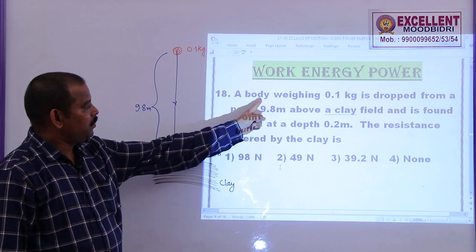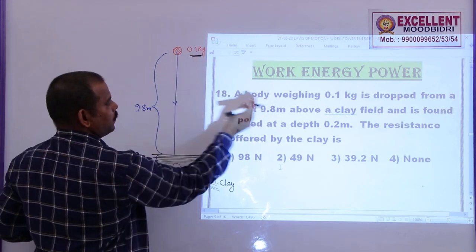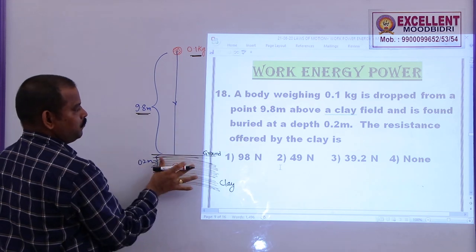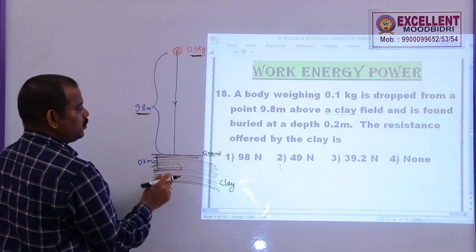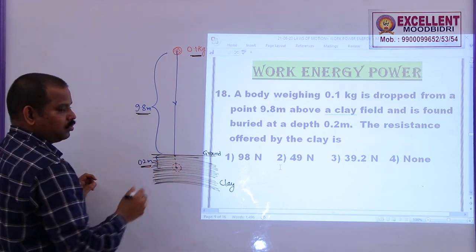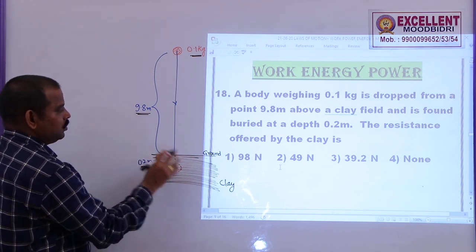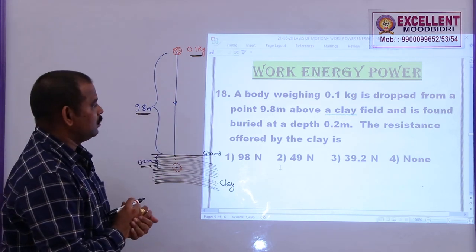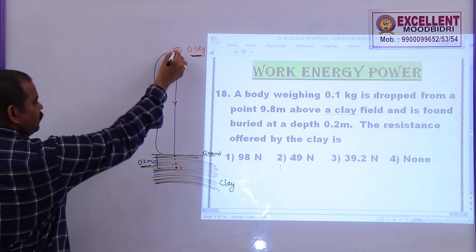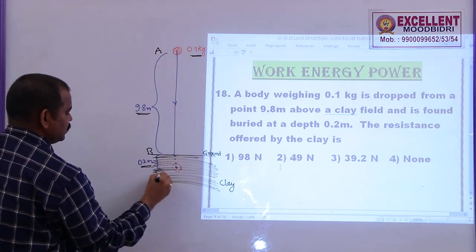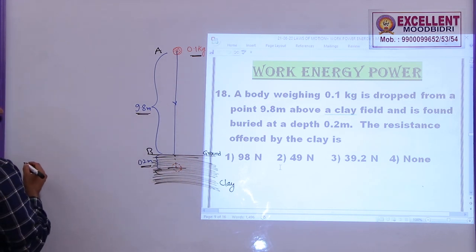18. A body weighing 0.1 kg is dropped from a point 9.8 meter above a clay field and is found buried to a depth of 0.2 meters. So, after passing through clay for a distance of 0.2, it is buried there. The resistance offered by the clay for the motion of this body is given by. Here, first of all, from here to here, let me take this as A, this is B, and C is the point where it is going to bury in the clay.